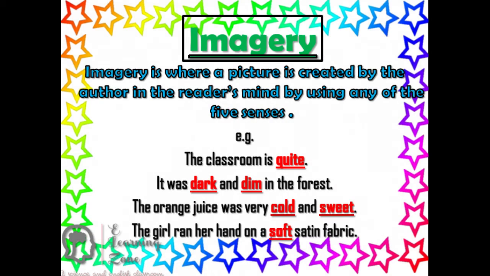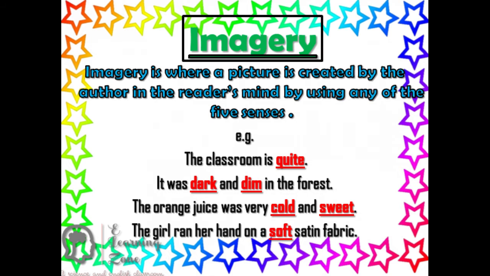Now let us discuss imagery. Imagery is where a picture is created by the author in the reader's mind by using any of the 5 senses. What are our 5 senses? Eyes, ears, nose, skin, tongue. For skin it is touch, for tongue it is taste, nose smell, ears what we hear, and eyes sight. So imagery is the vivid description the author creates in front of you by using your senses. That figure of speech is known as imagery.